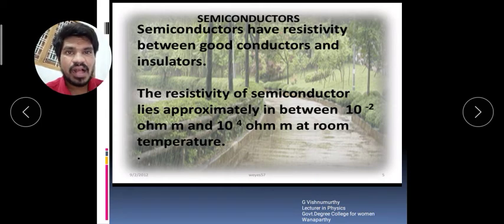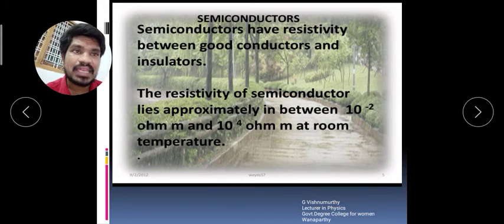All the current that is input will pass through the material without loss of intensity, without loss of energy, without loss of photons, without loss of free electrons. So when the resistivity is 0 or low, then the current conduction is high. When the resistivity is high, then the current conduction is 0.